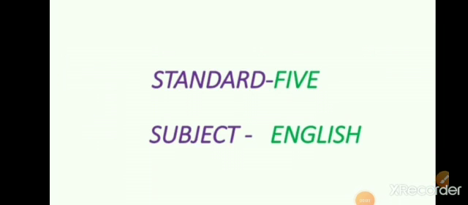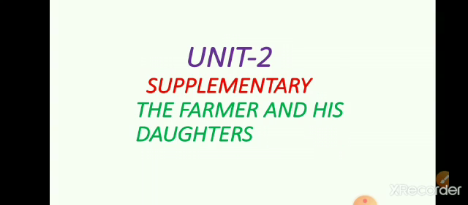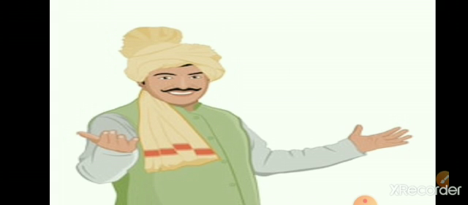Standard 5, Subject English. Unit 2 Supplementary: The Farmer and His Daughters. Today we are going to learn the story The Farmer and His Daughters. The story about the wealthy farmer and his 3 daughters, and how the farmer shared the property to his daughters.